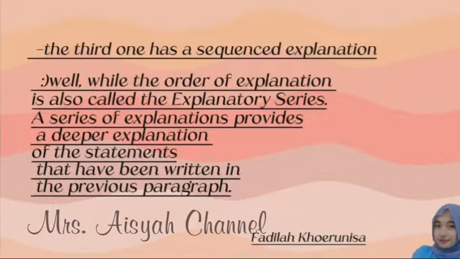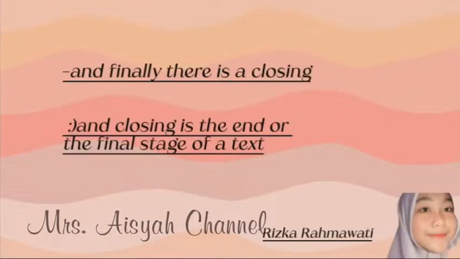The third one has a sequence of explanation. Well, the order of explanation is also called the explanatory series. A series of explanation provides a deeper explanation of the statement that has been written in the previous paragraph. And finally, there is a closing, and closing is the end, or the final stage of a text.